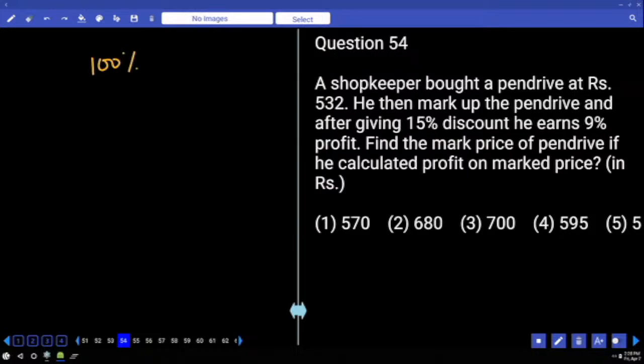Yes. How much discount is offered? That means we have to subtract 15 only. Then you are selling the item at 85%. What is this called? Selling price. 85% of the market price only. Now, when you sell the item at 85% of the market price, what do you get? Profit. Selling price in terms of profit in the sense cost price. Cost price.